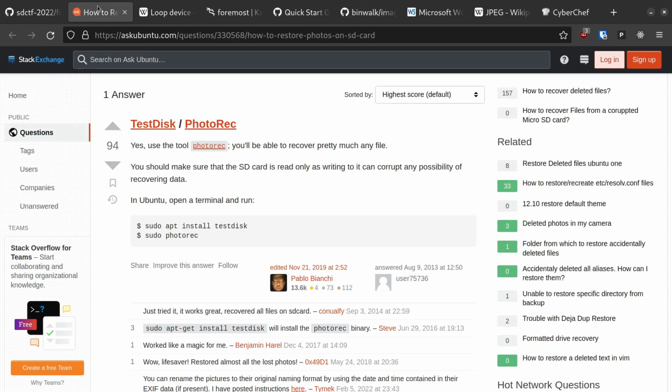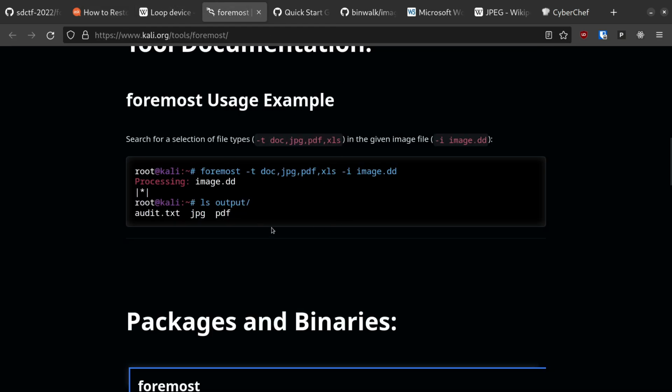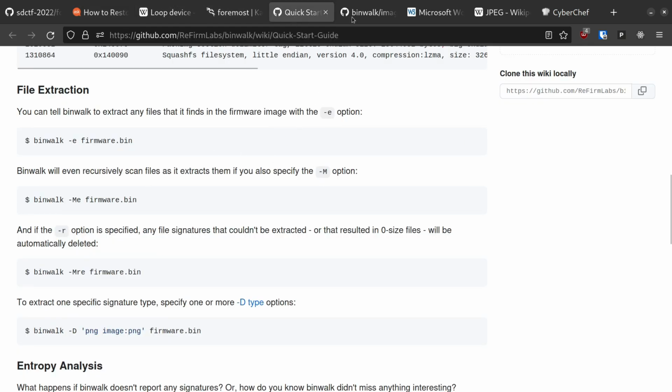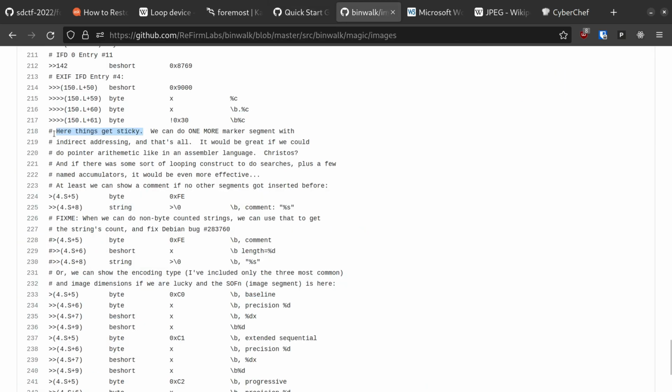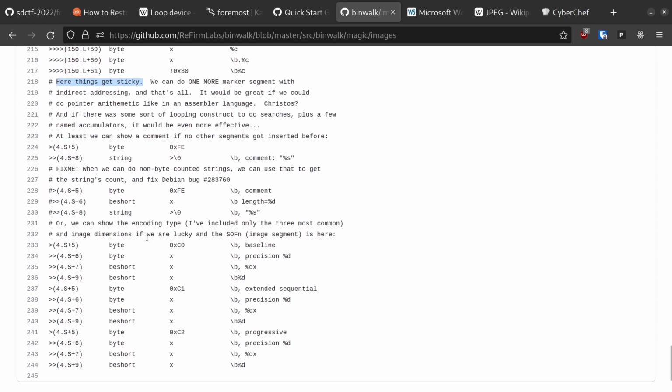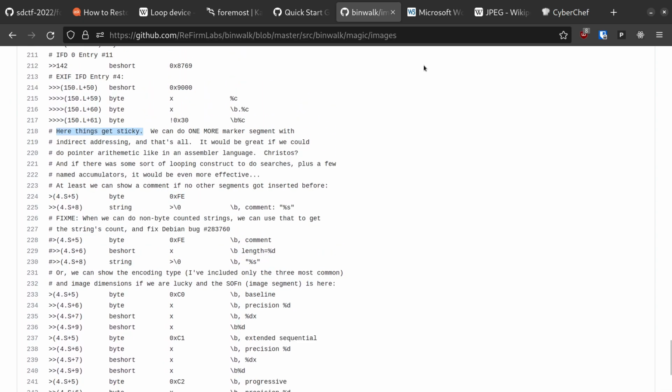The reason why PhotoRec can't find the images in this file, the reason why Foremost can't find the images, the reason why Binwalk can't find the images, it's all because of one simple fact. JPEGs are cursed. I'm actually being serious. If you don't believe me, read some of the comments on the JPEG signature here.